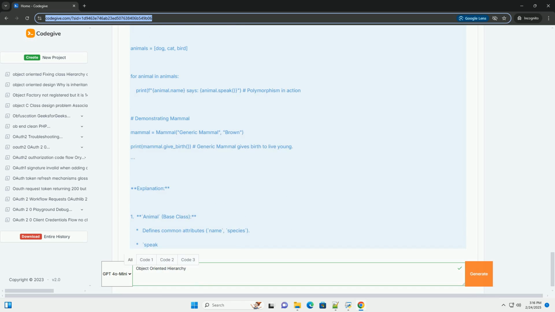Key observations. Code reuse: Dog and Cat inherit the name and species attributes and the __str__ method from Animal, avoiding code duplication. Specialization: Dog and Cat specialize the speak method to their own sounds and add their own behaviors. Polymorphism: the for loop demonstrates polymorphism. The speak method is called on different animal objects, and each responds in its own way. The code doesn't need to know the specific type of the animal, it just calls the speak method.